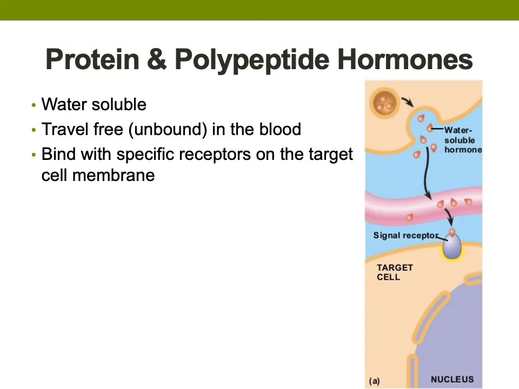Protein polypeptide hormones are water-soluble and can easily enter nearby capillaries. Because they are water-soluble, protein polypeptide hormones can travel freely through the bloodstream. That means they're not bound to a globular protein for transport. Protein polypeptide hormones bind with specific receptors on the target cell plasma membrane. Each hormone in the body has a specific receptor that it binds with. Therefore, hormones can only affect tissues that have the specific receptor for that specific hormone.